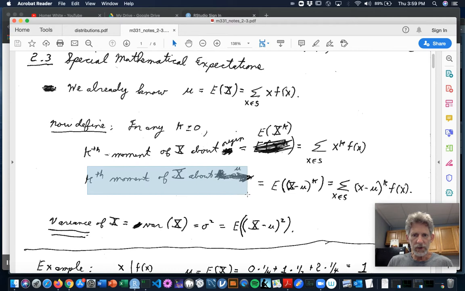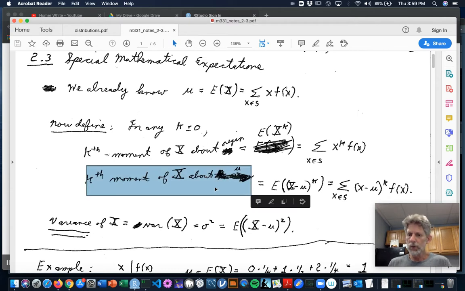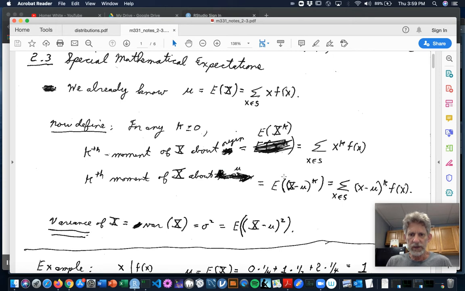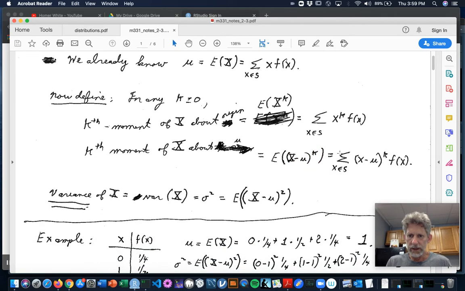The kth moment of x about mu, which is the mean of x, the expected value, is the expected value of x minus mu quantity to the k. Okay, that's a function of the random variable x, which is another random variable, and here we are getting this expected value. And so, it would be written out according to the definition of expected value like that.